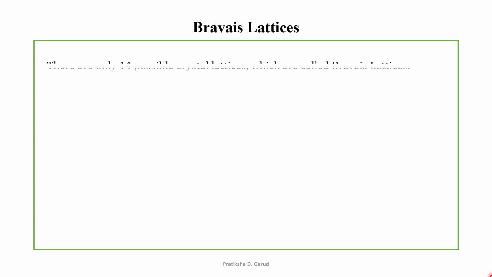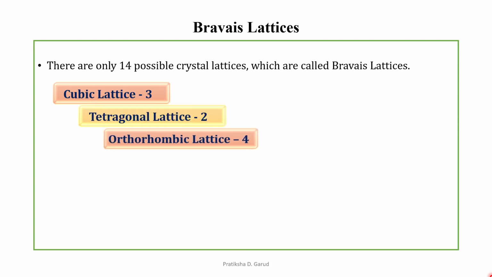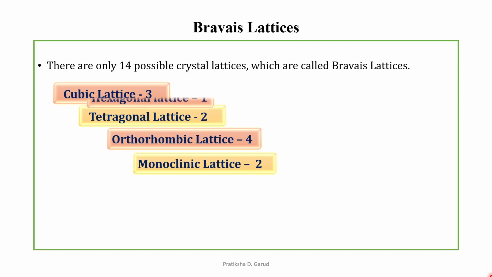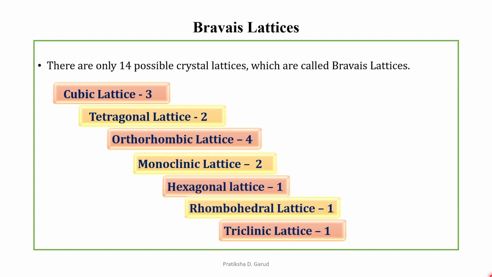So what are these Bravais lattices? There are only 14 possible crystal lattices, and these are called the Bravais lattices. So which are these 14 possible crystal lattices? The first one is the cubic lattices, which are 3 in number. Then tetragonal lattice, 2 in number. Orthorhombic lattice, 4 in number. Monoclinic lattice, 2 in number. Hexagonal lattice, 1 in number. Rhombohedral lattice, 1 in number. And the triclinic lattice, 1 in number. So all these Bravais lattices form 14 crystal lattices.